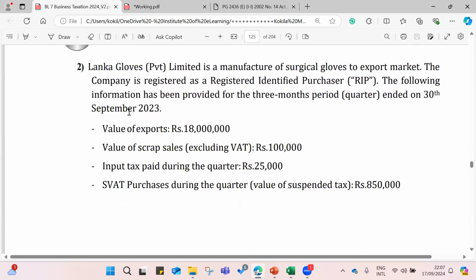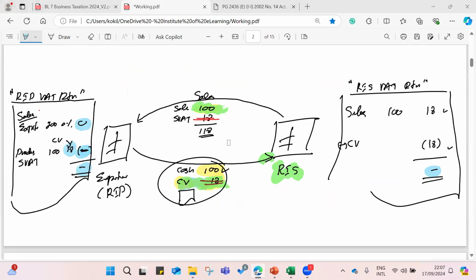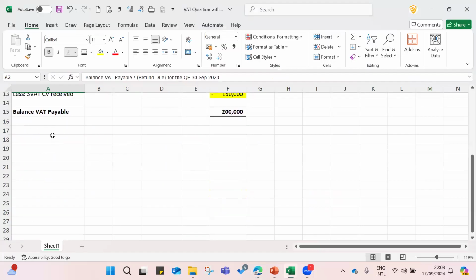Then Lanka Gloves Private Limited is a manufacturer of surgical gloves for the export market. Export market, you can see, right? The company is registered as RIP. Then the following information has been provided for the 3-month period ended 30 September 2023. So I will go ahead with this information to the calculation.